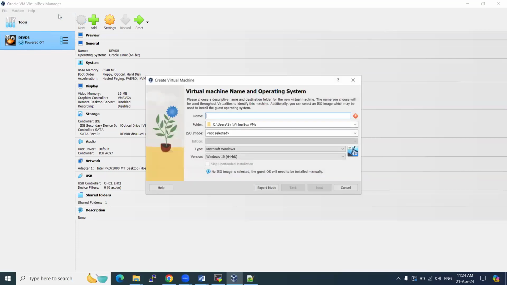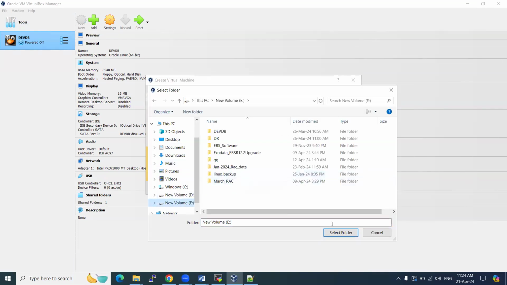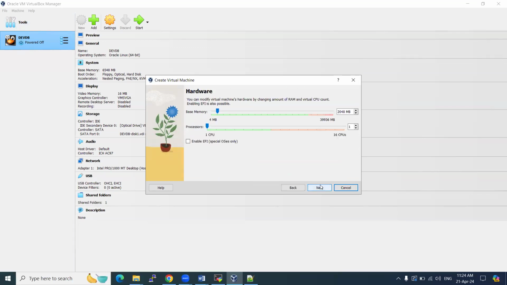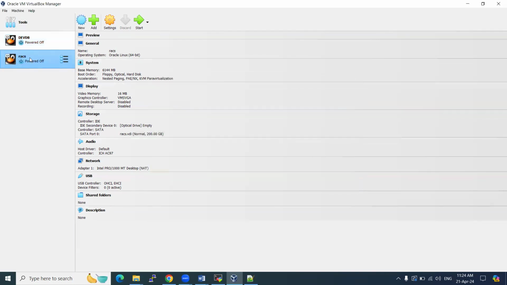If you want to create, click on new machine, create RAC1 machine, and select the drive where you have free space. Then which operating system are we going to install? Linux operating system. Then how much RAM you are going to provide, how many CPUs, and how much storage you want to provide. Then click next, finish it. So I have created the RAC machine. In this machine, I need to install the operating system, Linux, and the grid software, 19C grid, and then the DB software 19C.